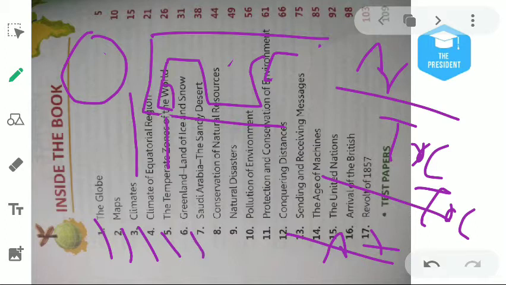Then chapter number 6 is about a country named Greenland. This country is covered by ice all throughout the year. This country lies in the Asia continent. We will learn about it. Then the next chapter is about Saudi Arabia. Saudi Arabia is a country in West Asia.